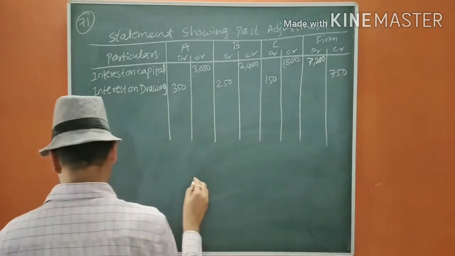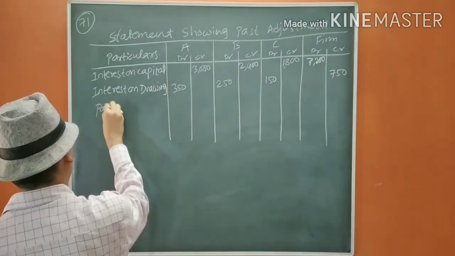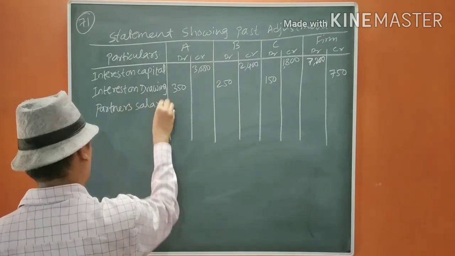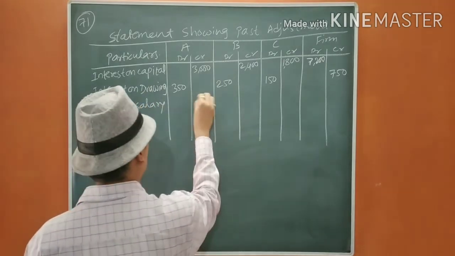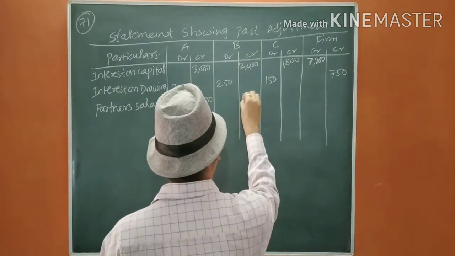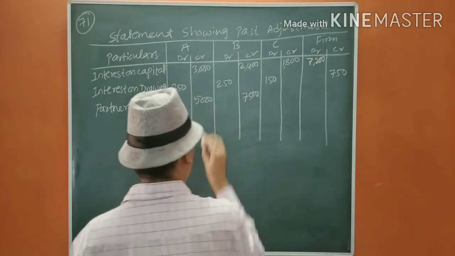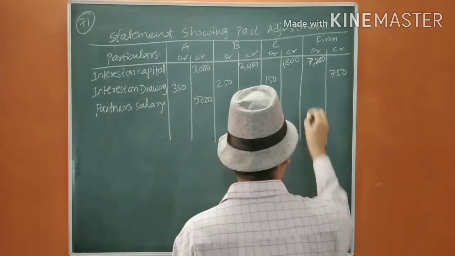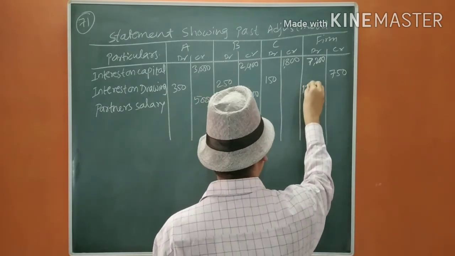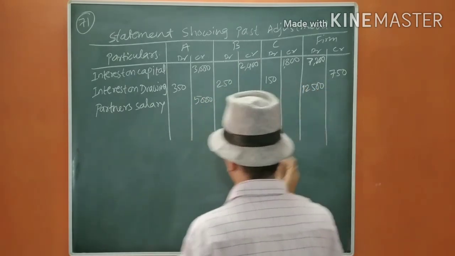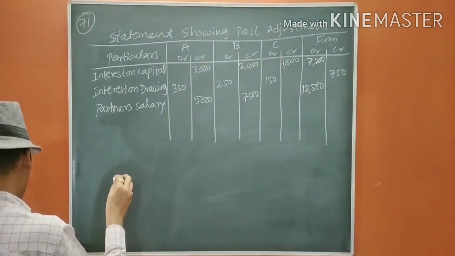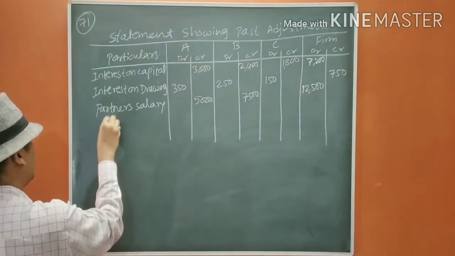Then it is partner salary. A 5,000 and B 7,500. It should be very clear that you have to keep in mind which partner is getting the salaries. 12,500. Now, next one is commission to A. So, A is commission.